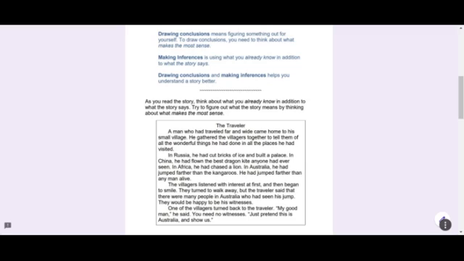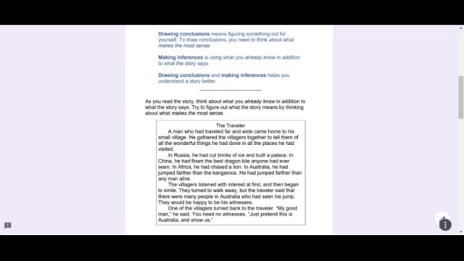So, as you're reading or watching the video of the story, think about what you already know in addition to what the story says, and try to figure out what the story means by thinking about what makes the most sense. Our story today is The Traveler.